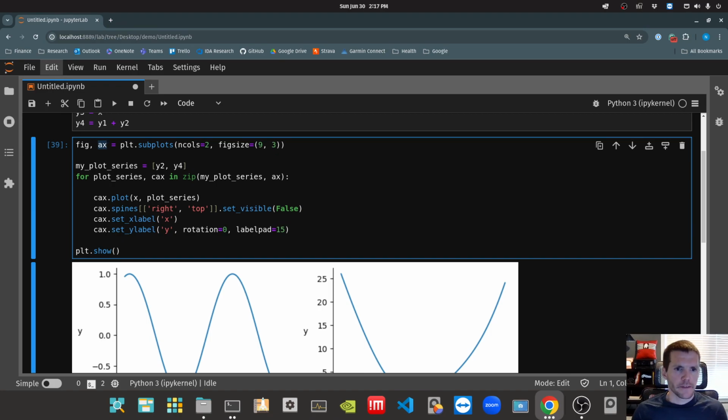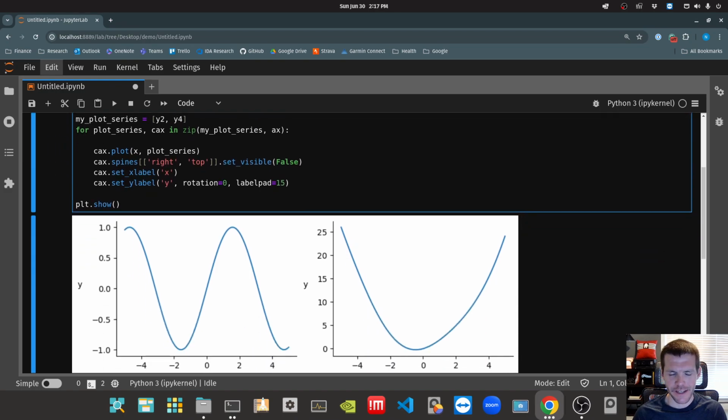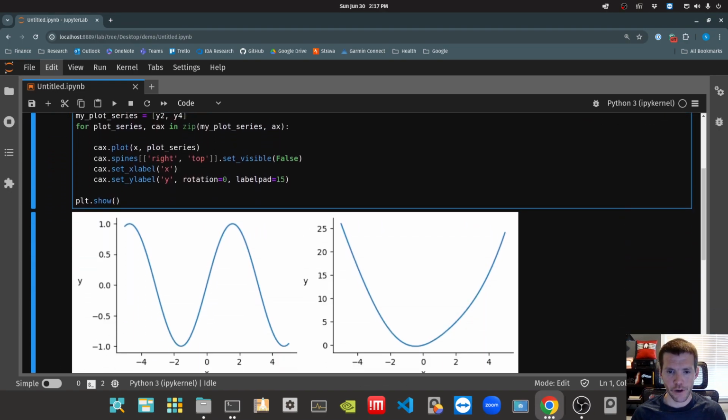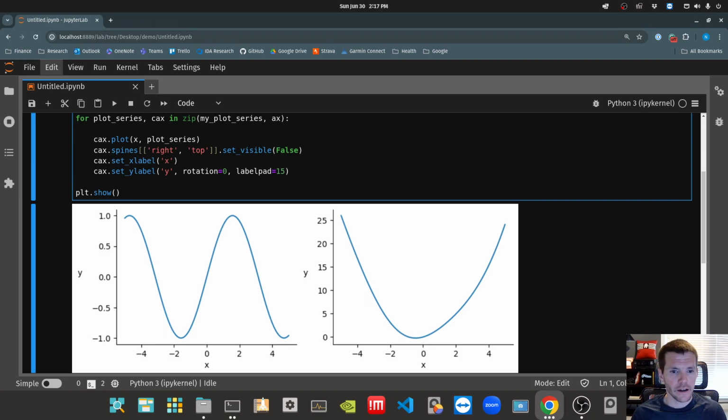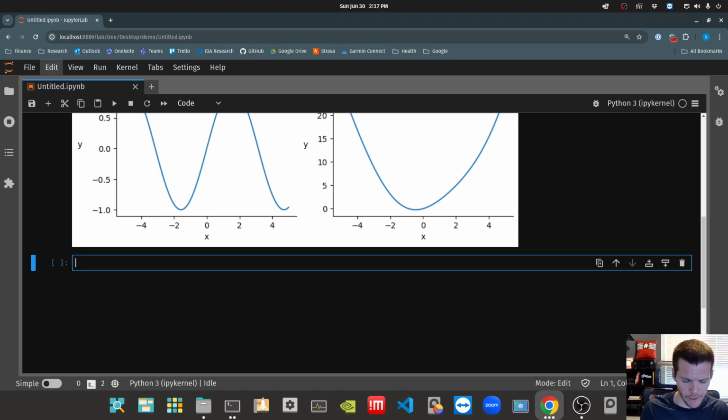Let's break it one more time. In this case, we're looking at essentially just a row of 2 subplots. What if we have multiple rows and multiple columns? In this case, we've got 4 series. What if we want to create a 2x2 grid of subplots, and put Y1 in the upper left, Y2 in the upper right, Y3 in the bottom left, and Y4 in the bottom right? I'm going to leave that one up there. So we would do something like fig, AX equals plt.subplots.